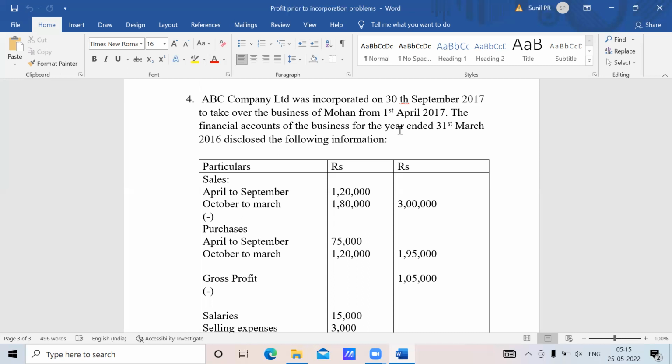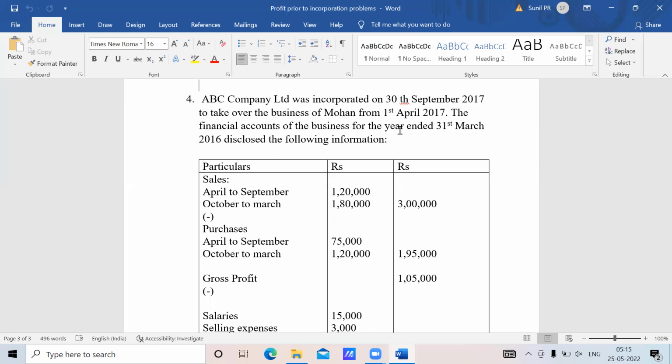So that month also you should include in the pre-incorporation. Because the business was incorporated on the last day of the month, that month is also in the pre-incorporation. So how many months? April, May, June, July, August, September. 6 months, sir. Yes, exactly.